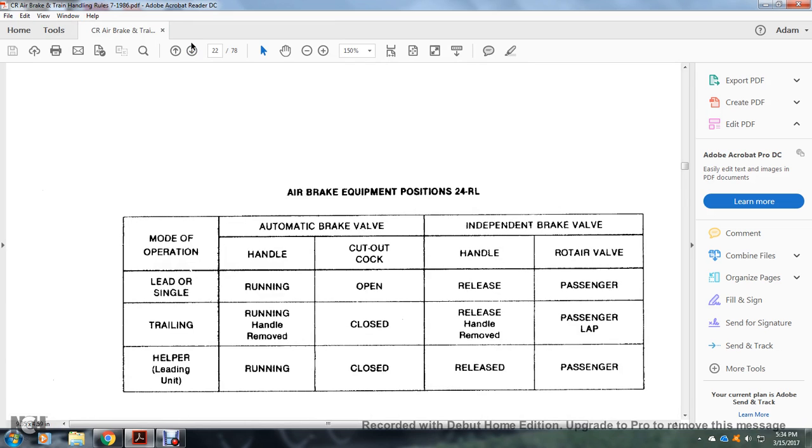All right, air brake equipment for the position of the 24RL. The lead or single automatic brake valve handle running and cutout cock open. The lead or single independent brake valve handle release and rotary valve is passenger. Trailing mode of operation: trailing automatic brake valve running, handle removed and cutout cock closed. Independent brake valve handle released and held removed, in passenger lap for the rotary valve. Helper leading unit for the 24RL brakes: handle in running, cutout cock closed, handle released, and the independent brake valve and rotary air valve passenger.